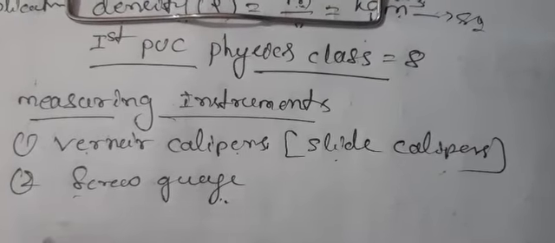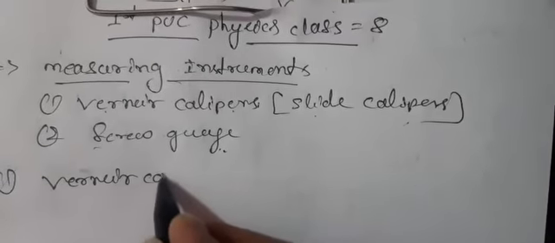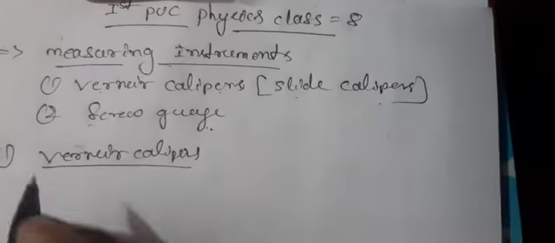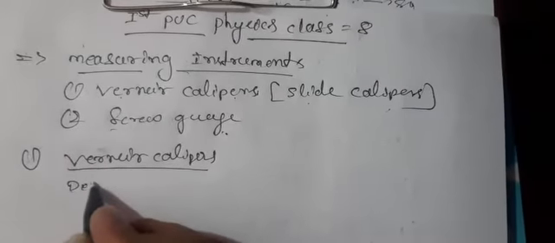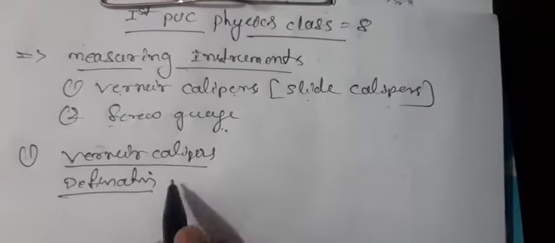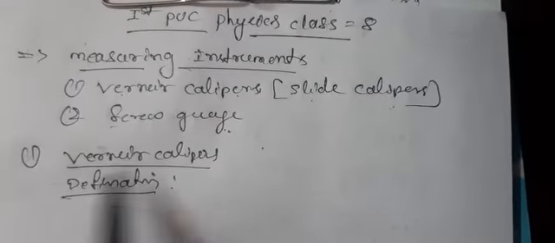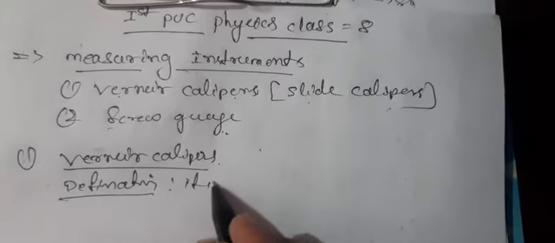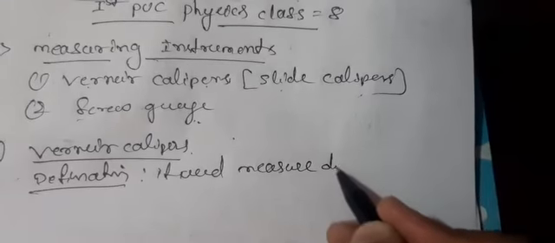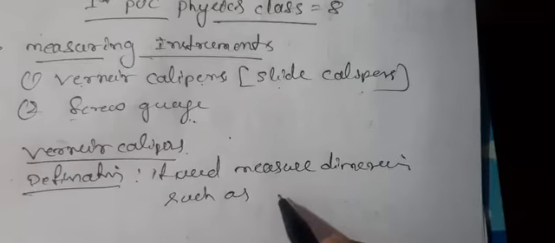The first measuring instrument is vernier calipers, also called slide calipers. First, what is the meaning of vernier calipers? What is the definition of vernier calipers? The vernier calipers is a measuring instrument. It is used to measure the dimensions, such as length,